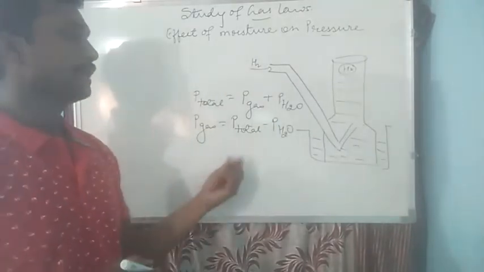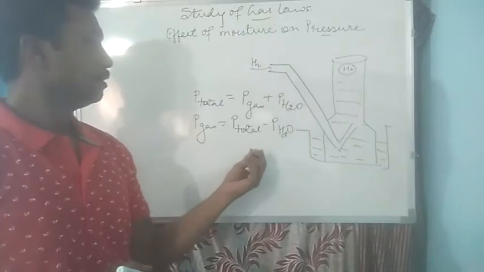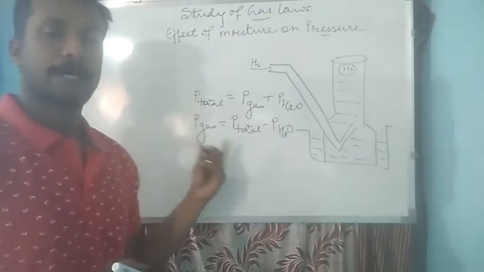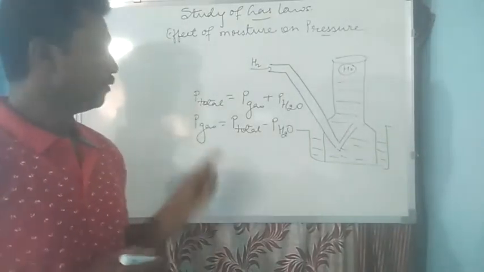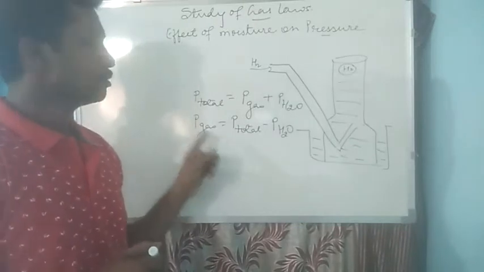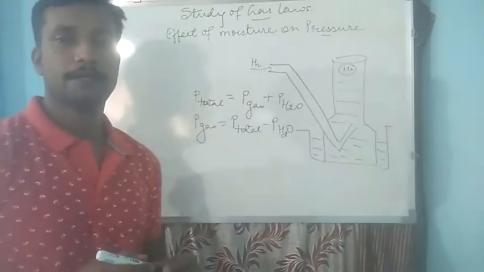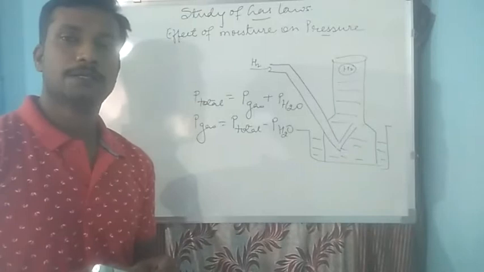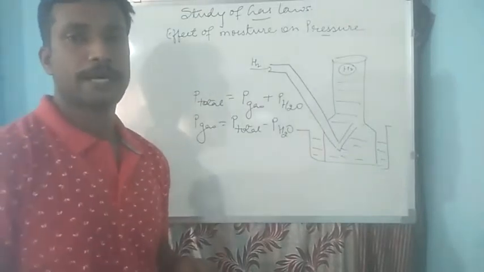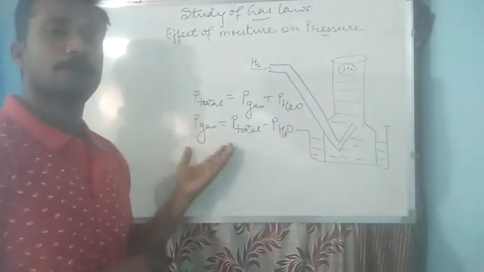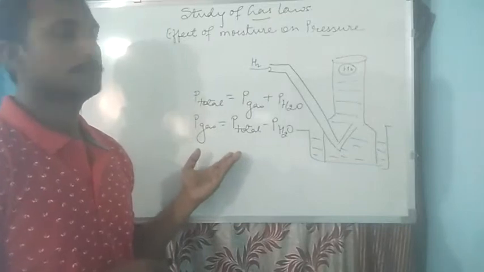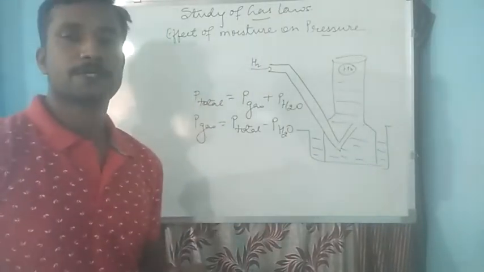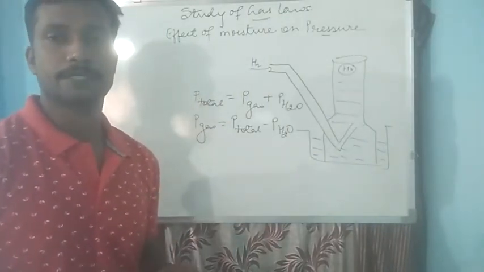So once we get this, we can easily obtain a dry gas with its own pressure. So this is what you have to do finally in order to change the pressure of the moist gas to get a pressure due to dry gas. We will solve one numerical based on this for more clarification.